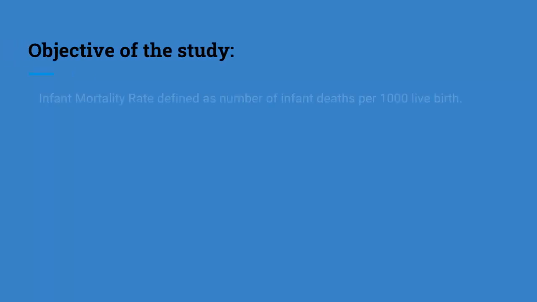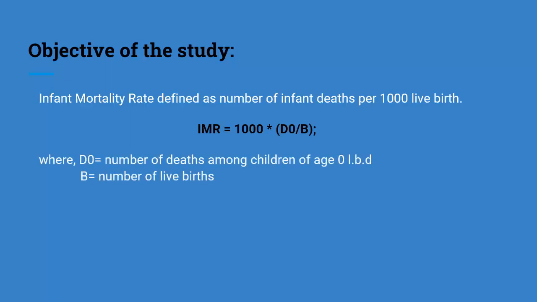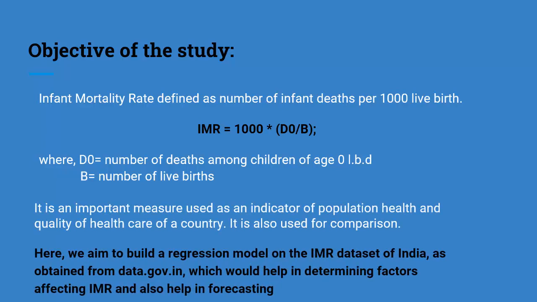We know that infant mortality rate is defined as the number of deaths in infants, that is children less than 1 year old, per 1000 live births. It is given by the formula IMR = 1000 × D0/B, where D0 is the number of deaths among children of 0 last birthday and B is the number of live births. IMR is an important indicator of healthcare status of a region. Because of relative ease in calculations, it is also used as a measure of comparison.